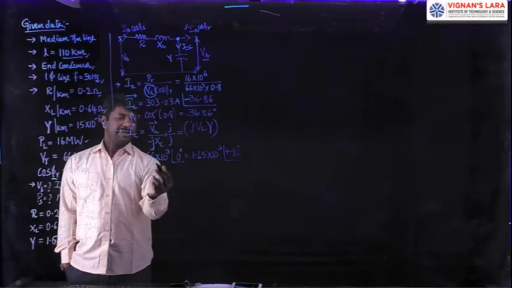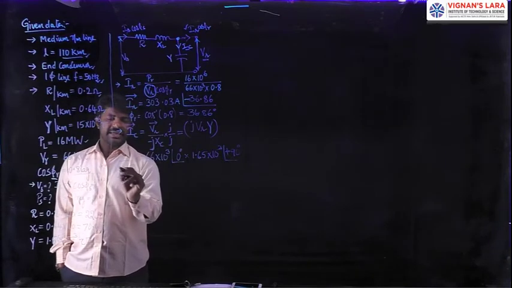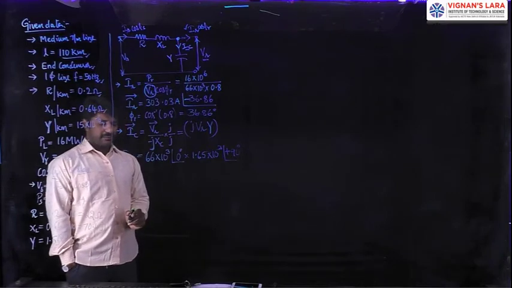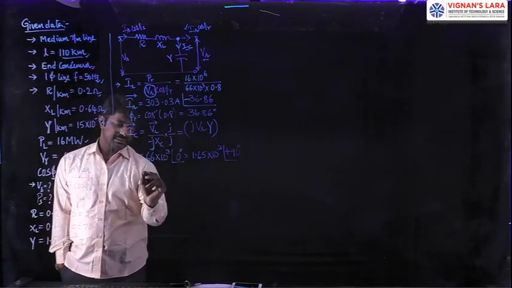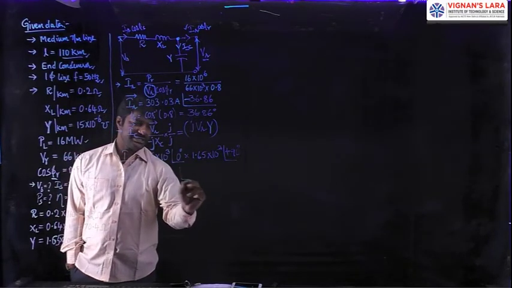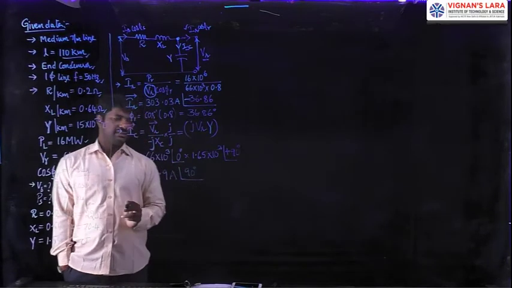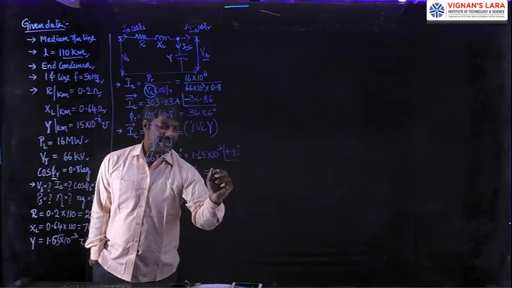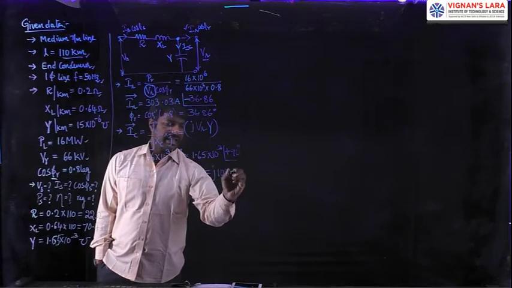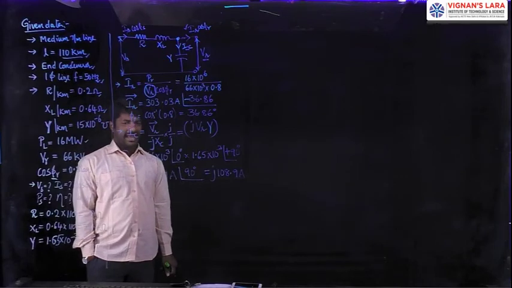The product rules are: multiply the magnitudes and add the angles. Thereby you will get the magnitude of the charging current, called the capacitor current IC, which is equal to 108.9 amperes, which leads the reference by an angle of 90 degrees, that is, 0 plus 90. So I can write this same current as plus J 108.9 amperes.